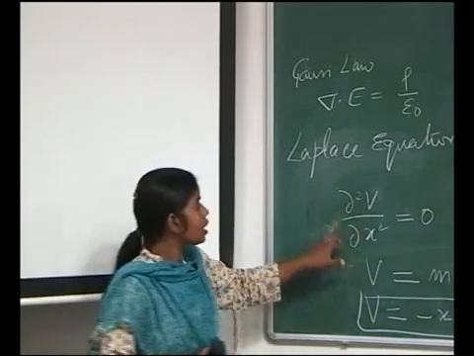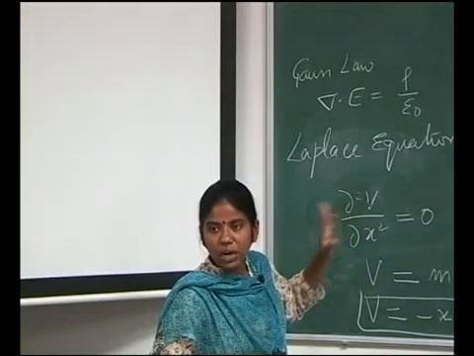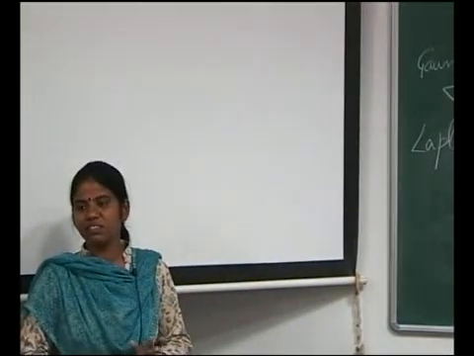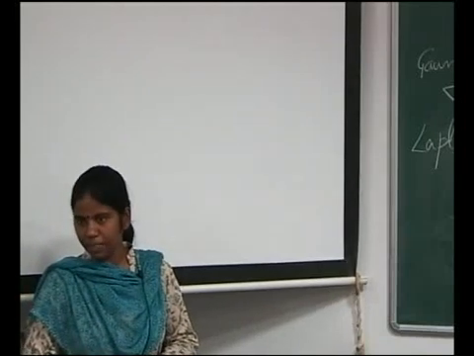And second, the Laplacian will ensure that there are no intermediate minima and maxima. Always minima and maxima are at the end points. Is it okay?